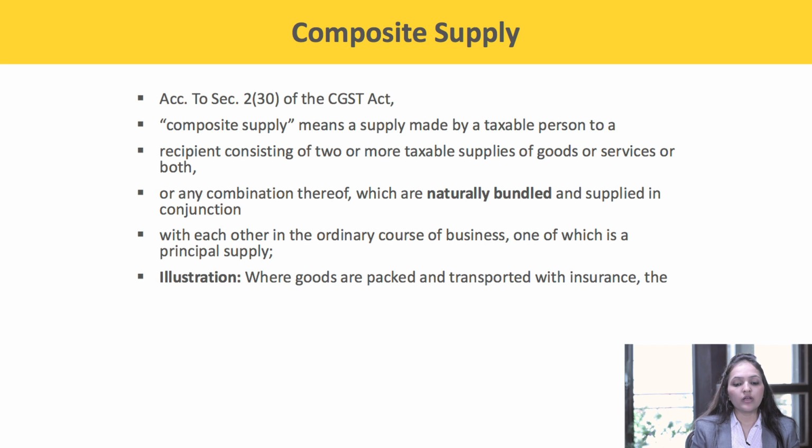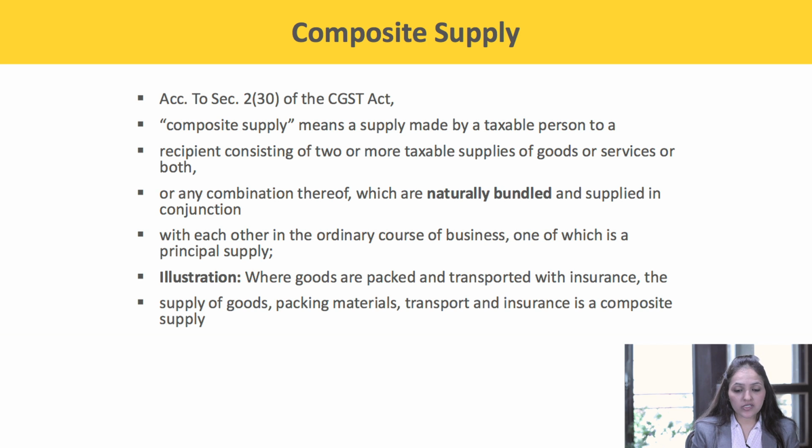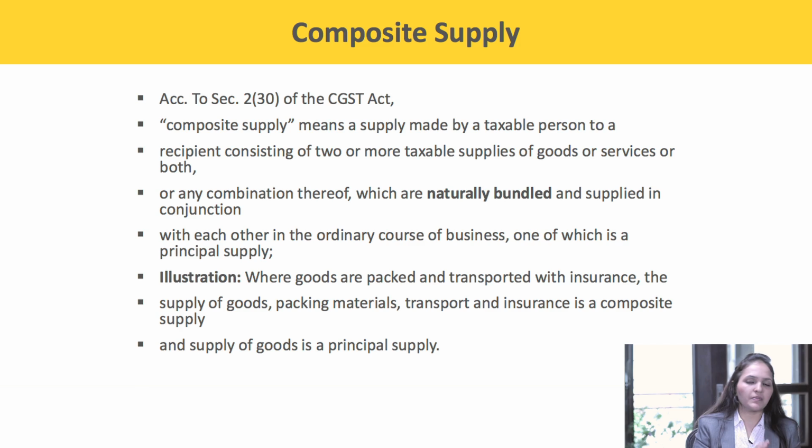For example, where the goods are packed and transported with insurance, the supply of goods, packing material, transport and insurance is a composite supply, and supply of goods is the principal supply.